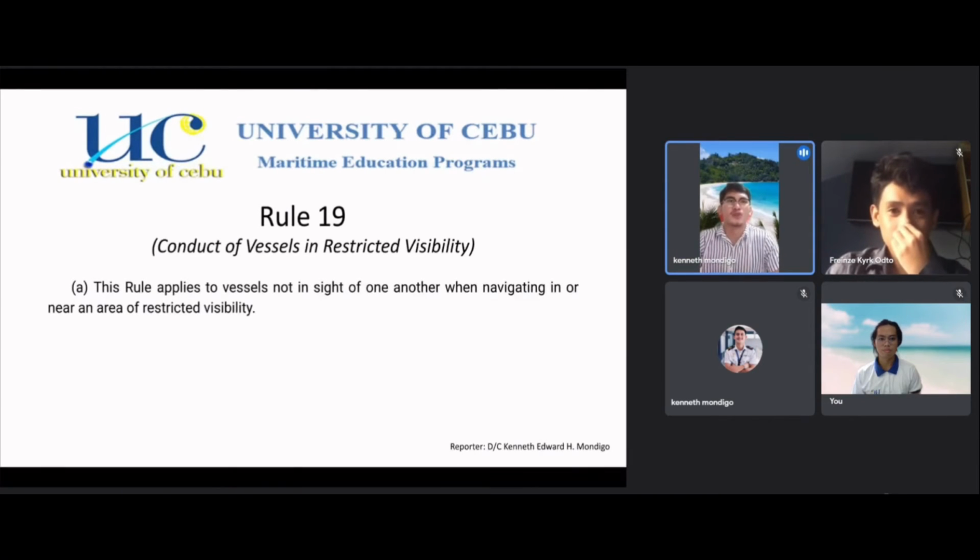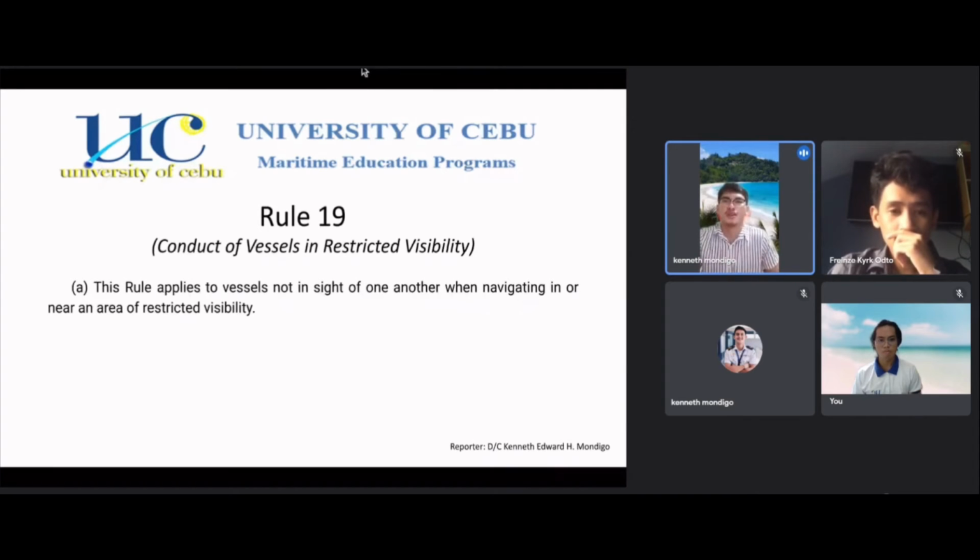Basically, Section 2 rules not applying means that Rule 12, conduct between sailing vessels, doesn't apply in restricted visibility. That means there is no such thing as port tack giving way to starboard tack, no such thing as windward vessel giving way to leeward vessel. It also means Rule 13, overtaking, does not apply in restricted visibility. Everybody is a give-way boat.